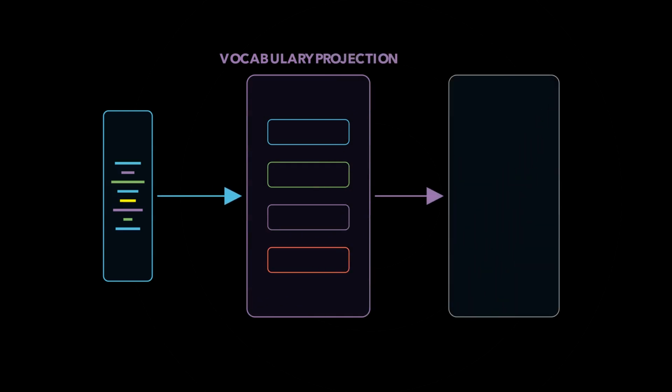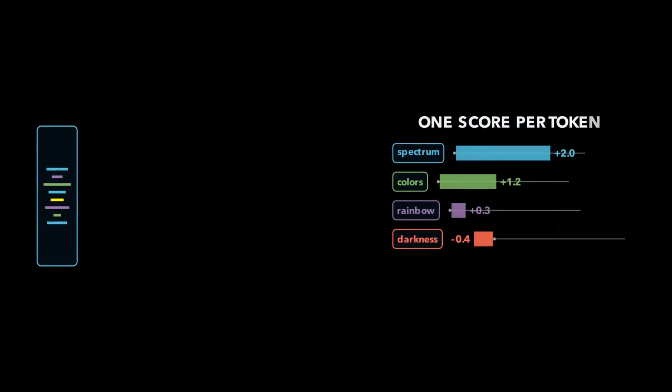Now the model applies one final learned projection. Imagine the contextual vector shining through a large stencil with one opening for every vocabulary token. Out comes one score per token. These scores are called logits. A logit is not yet a probability. It can be positive or negative, and its absolute value is less important than how it compares with the other logits in the same choice.